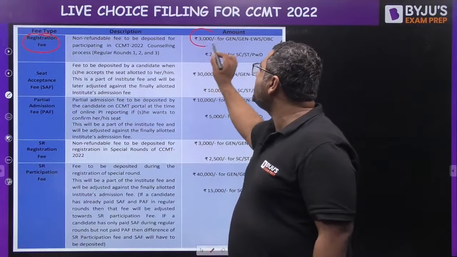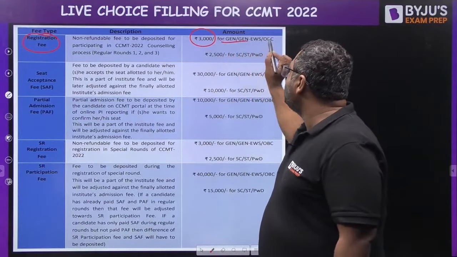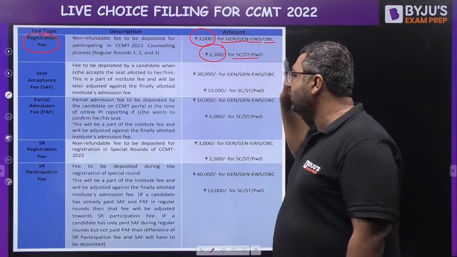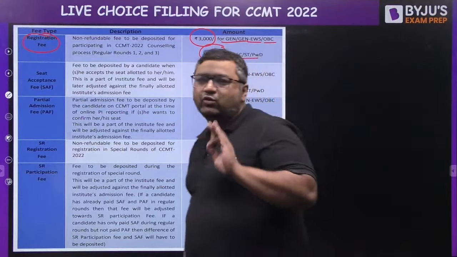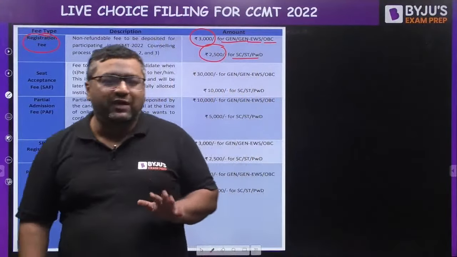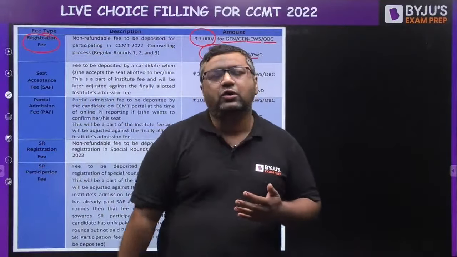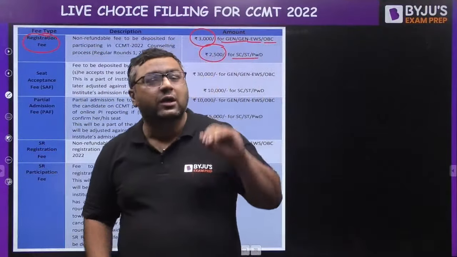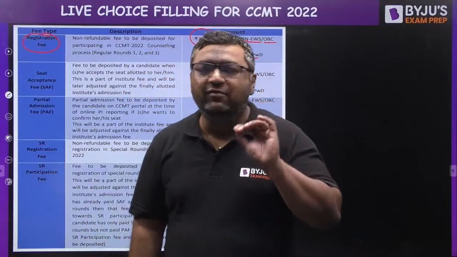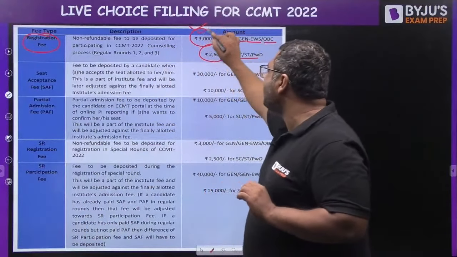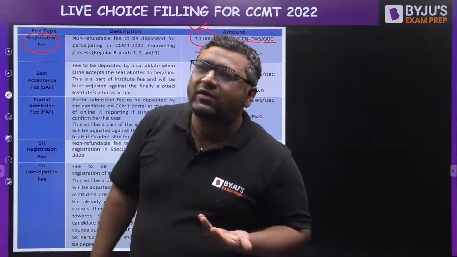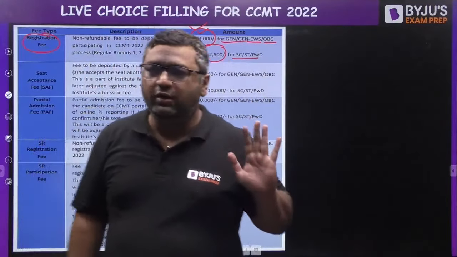Registration fees are rupees 3,000 for General, EWS and OBC category, and 2,500 for SC, ST and PWD category. This fee is going to be non-refundable. Whether you are allotted a seat or not, whether you participate or not, once you pay this 3,000 or 2,500 rupees, it is non-refundable.